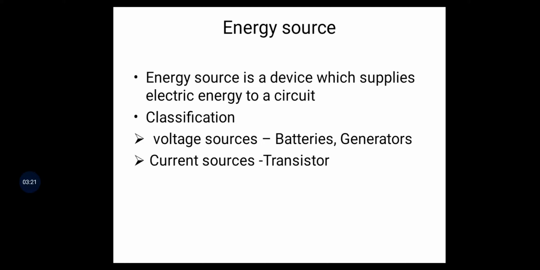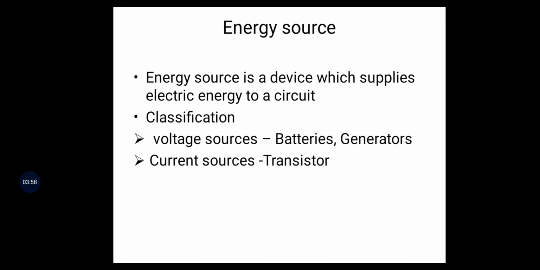Similarly, generators: there are AC generators and DC generators. They also give energy to the circuit. We mostly use generators in our homes or theaters. In that case, the generators supply the energy to all the lights, fans, bulbs and so on. These are all our circuit elements only. So this is the voltage source.